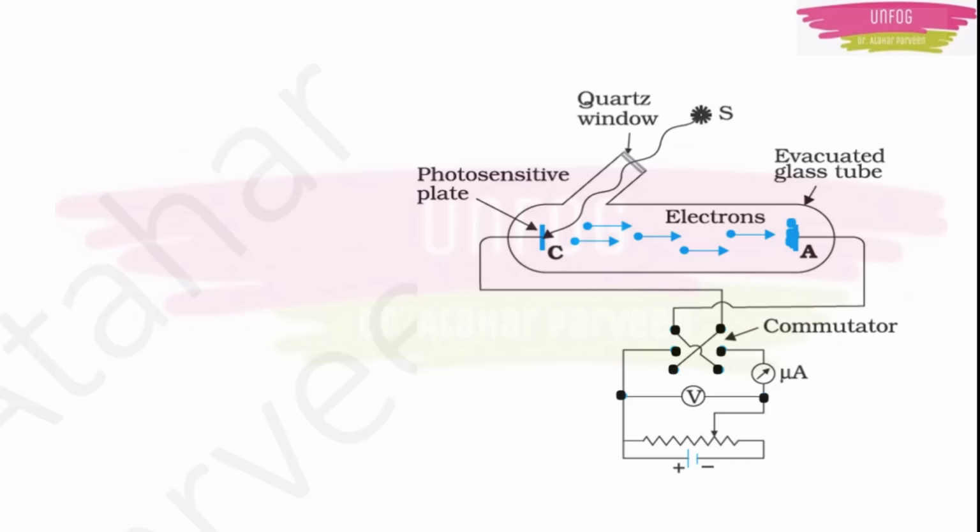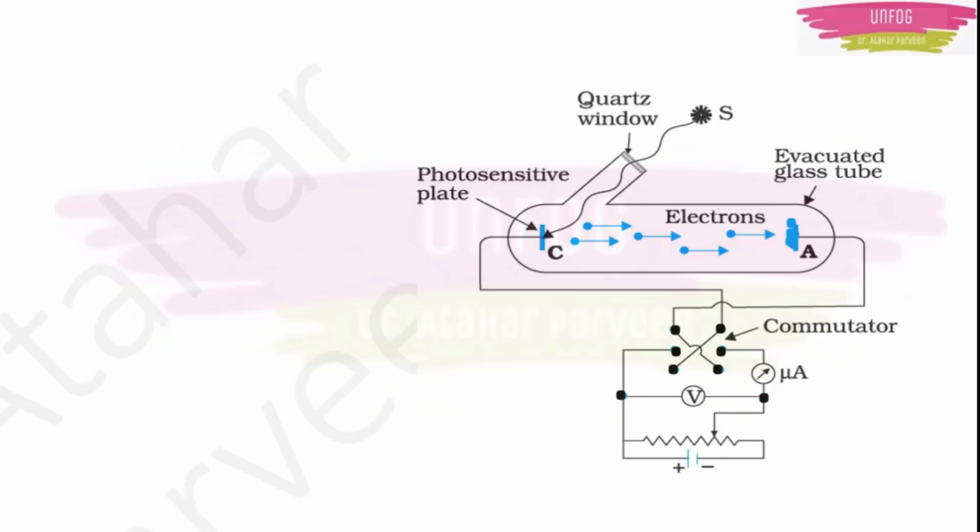Now you can see that before I incident this light on the emitter plate, the circuit will be incomplete, right? Where is the connection? You can see that this C is attached to a rheostat, the commutator, the microampere ammeter, then voltmeter and a battery. A is also attached here to the rheostat, isn't it? But are C and A connected to each other with any wire? No, there is no circuit, right?